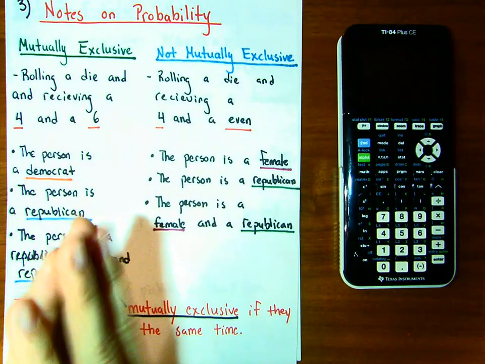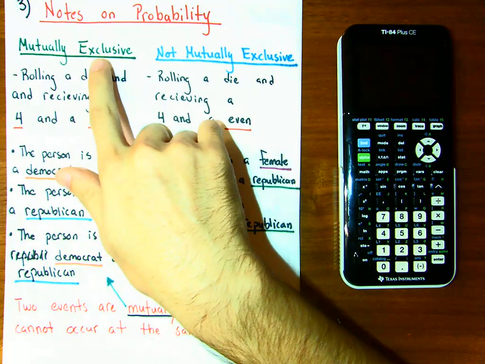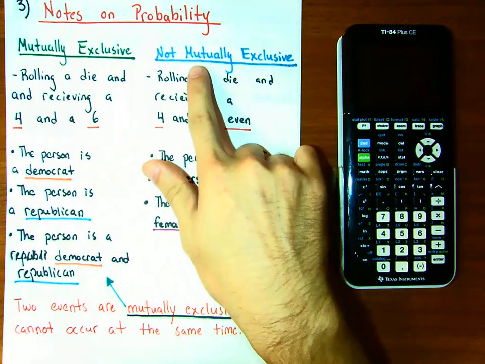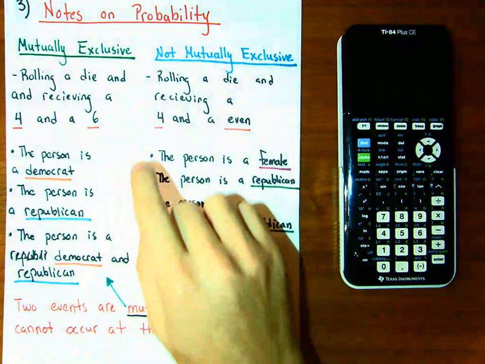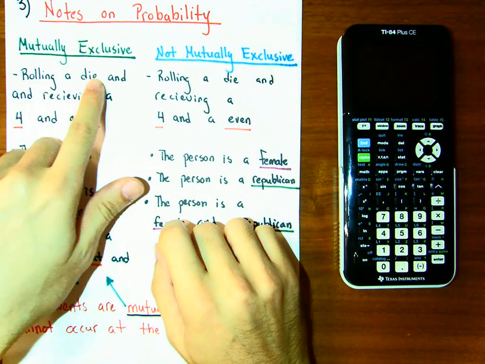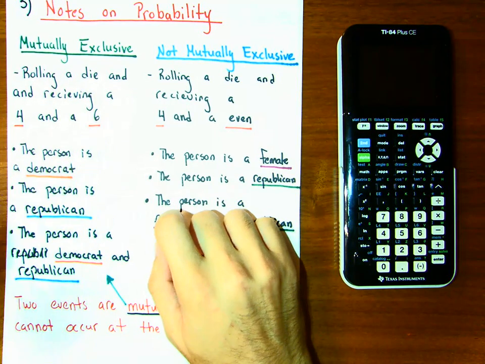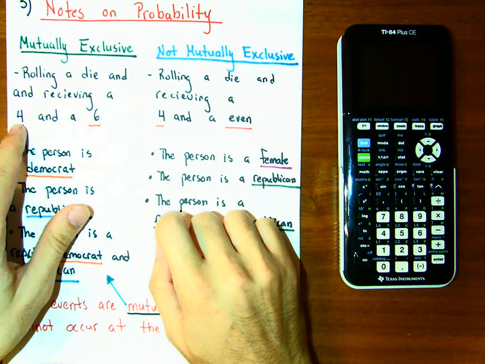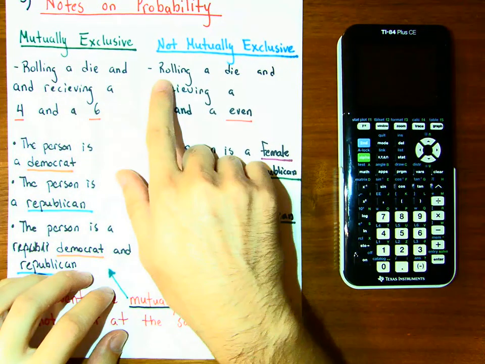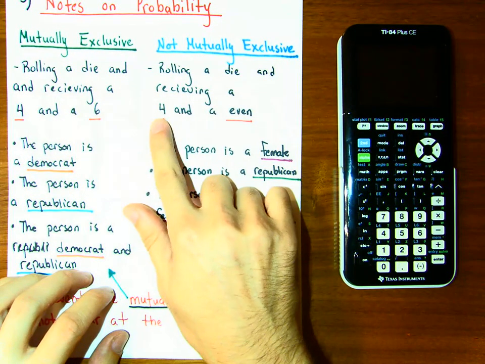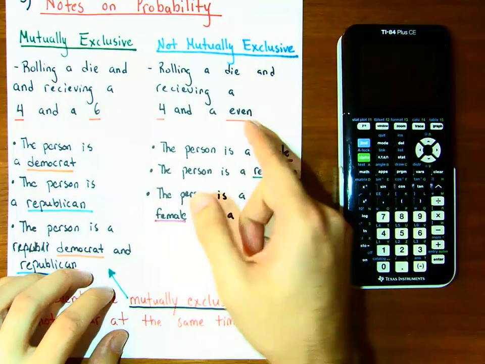Okay. So just some notes for us to review. We really got to make sure we're okay with the idea of mutually exclusive and not mutually exclusive. Here, just as an example, like rolling a die and receiving a 4 and a 6. If I roll a die, can I get a 4 and a 6 at the same time? No, not possible. But can I roll a die and receive a 4 and the even? Yes, because if I roll that 4, it's even.